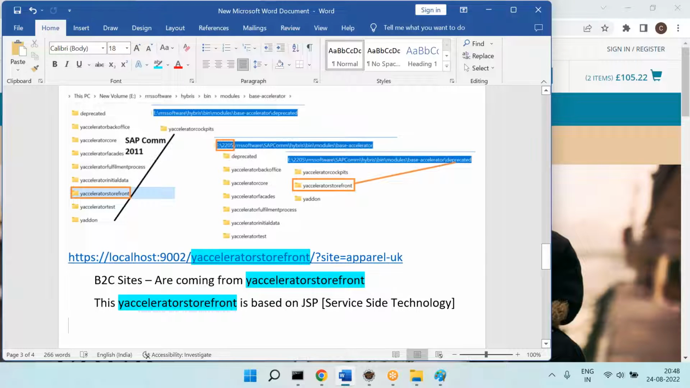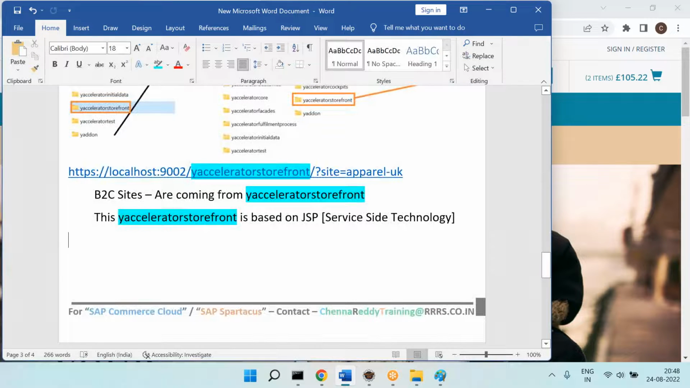Okay. So can you please pay attention? Can you please pay attention? Even functional people, technical people, both should remember this conclusion.